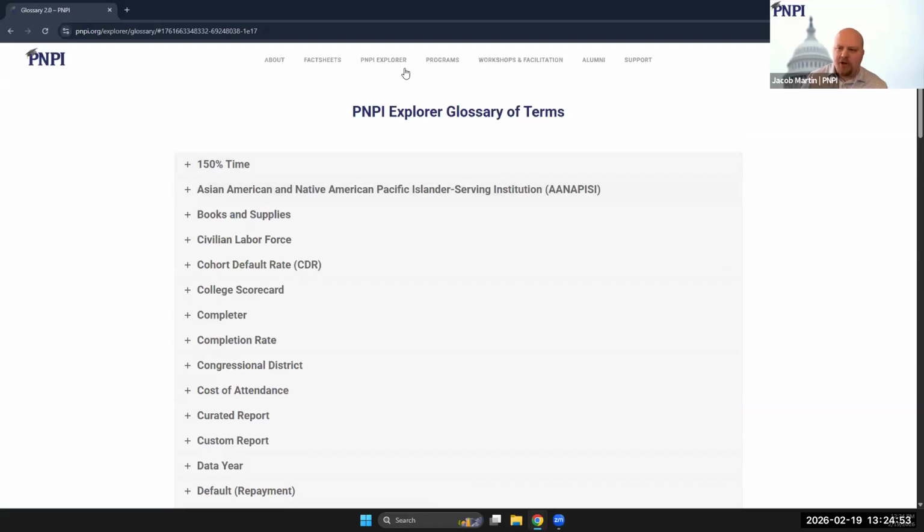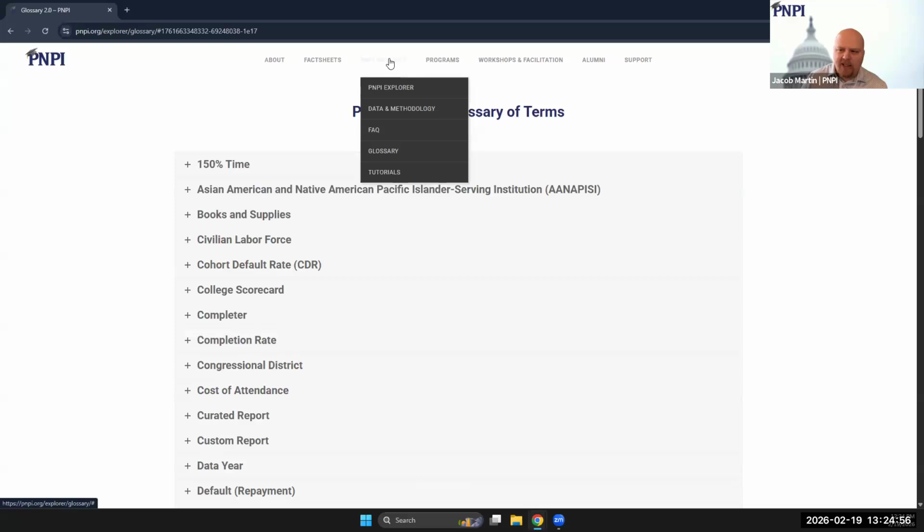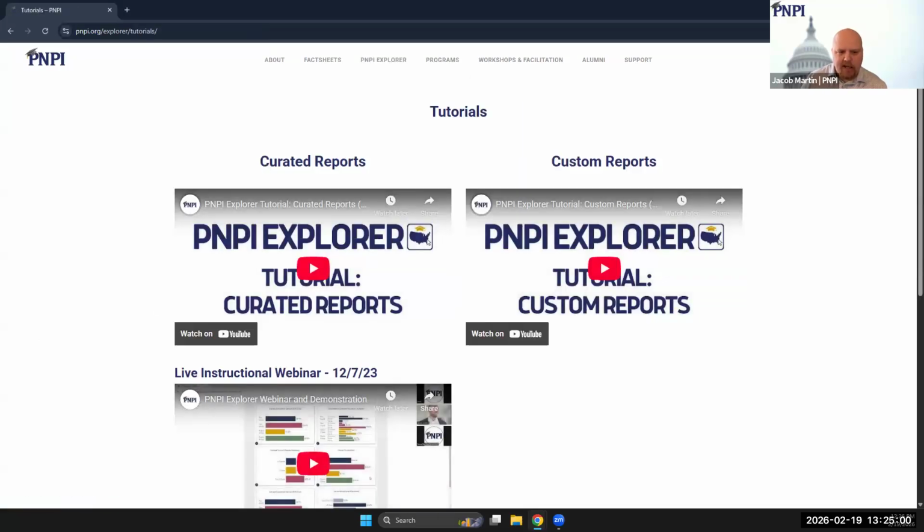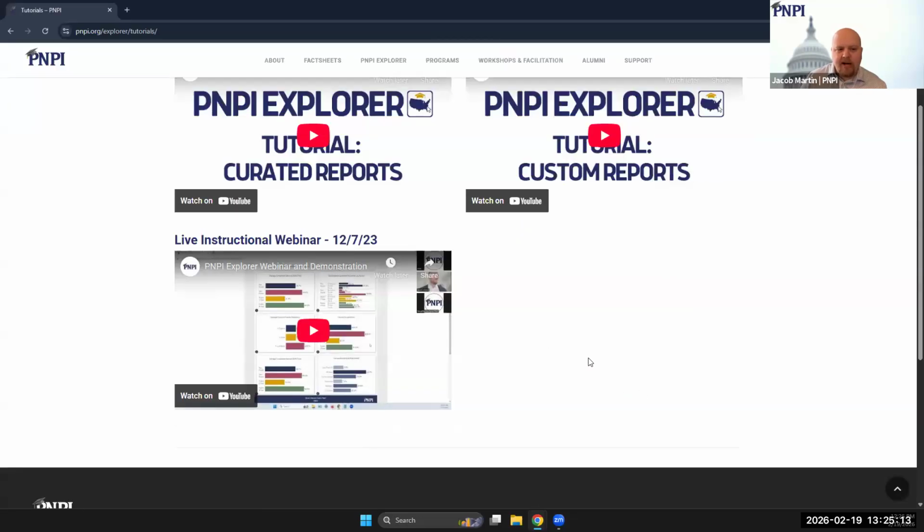Now, the final page that I'll show you, also under this PNPI Explorer tab up here at the top of our website, is our tutorials page. Here you're going to find short videos that I've recorded walking you through using all portions of the Explorer. We have one for curated reports and another for custom reports, just to shorten them up a little bit. But you'll also find a link to a recorded webinar, which right now is a webinar from 2023, but soon will be a recording of this webinar.